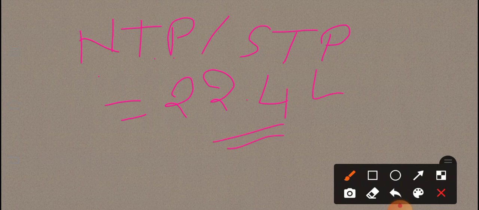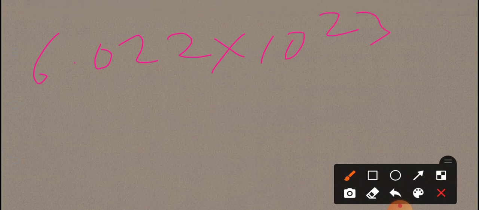That is, 1 mole equals 6.022 × 10^23 particles, and the volume of 1 mole of gas at NTP or STP is equal to 22.4 liter. That is the next relation.